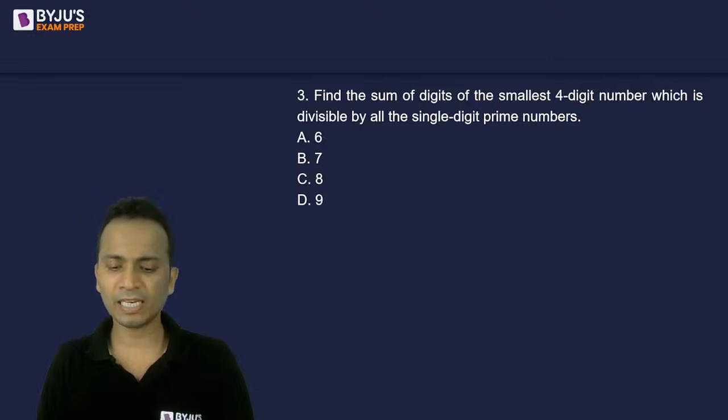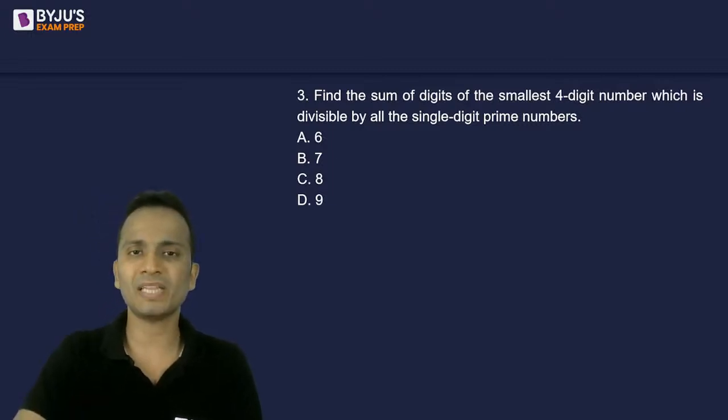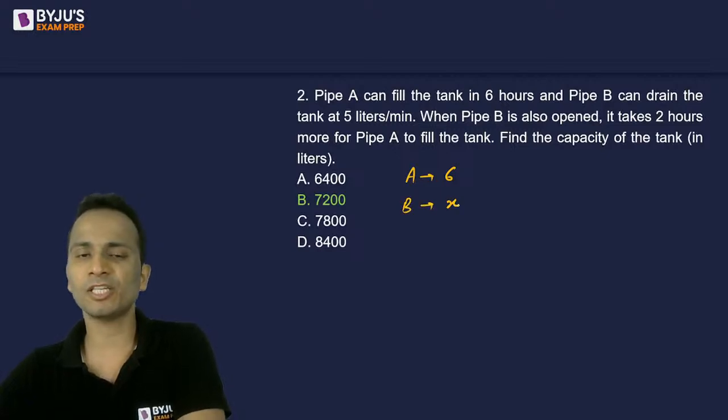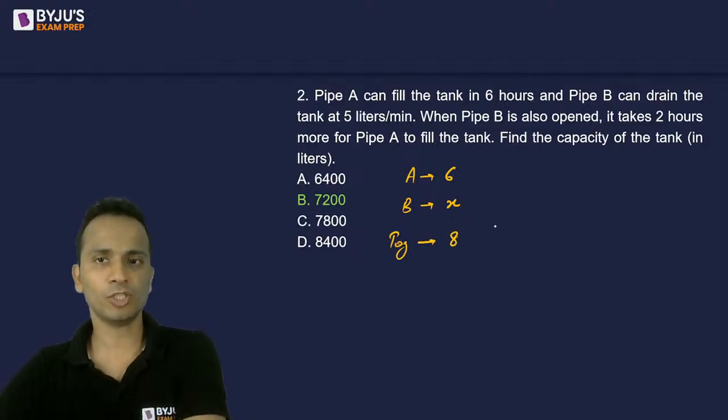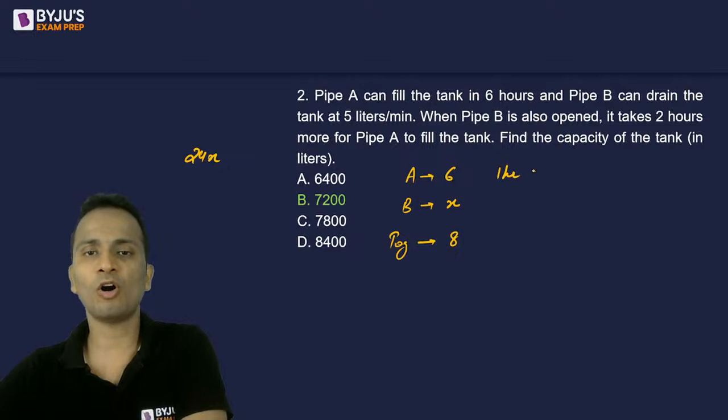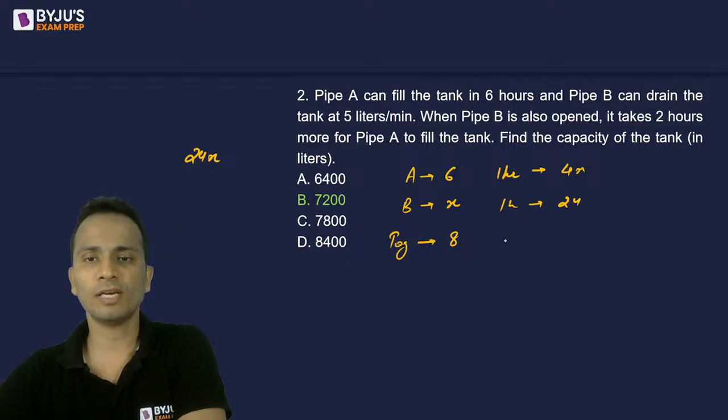Yes, Sagina, we can do it using the LCM method as well. I'll go back and explain to you. So pipe A takes 6 hours. Let's say pipe B takes x number of hours, and together it is given that they will take 8 hours. So I will assume the total work as 24x. So 1 hour work of A is 4x, 1 hour work of B will be 24, and 1 hour work of working together will be 3x. So I can say that 4x minus 24 is equal to 3x.